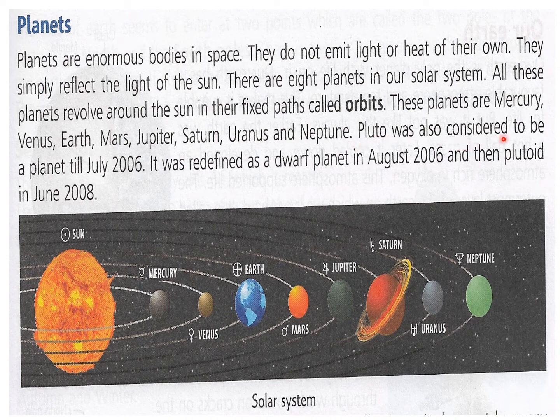Pluto was also considered to be a planet till July 2006. It was redefined as a dwarf planet in August 2006 and then Plutoid in June 2008. Now, this Pluto is not coming under the planet category because it has become very, very small. So now we have only 8 planets.